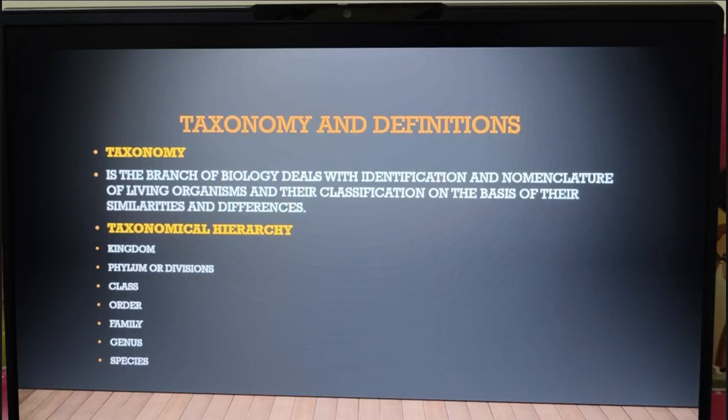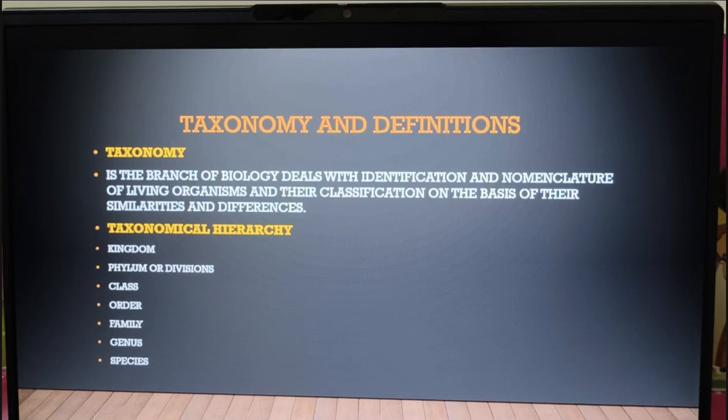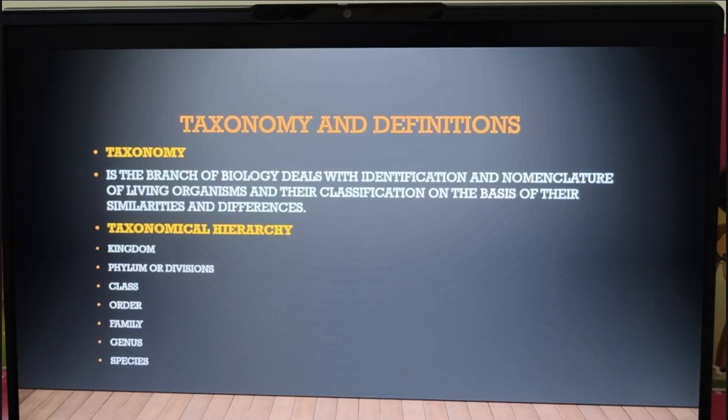Can you understand now? Coming to the taxonomical hierarchy, it starts with species, genus, family, order, class, phylum, kingdom. And what is this division? Division means, if it is the plant kingdom, we use division instead of phylum. In the animal kingdom, we use phylum. So if we are talking about plants, we say division, and if we are talking about animals, we say phylum.